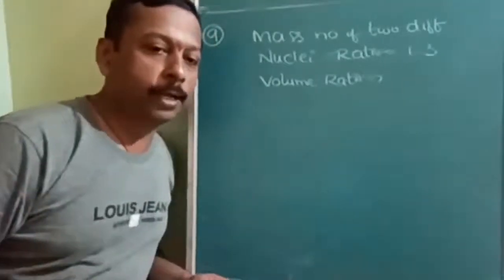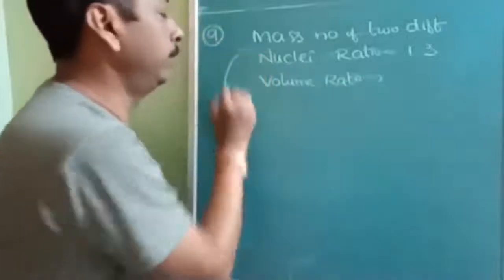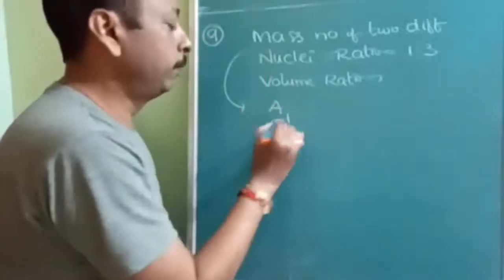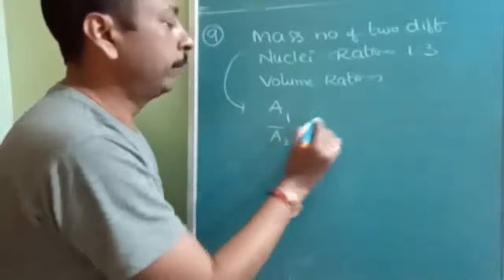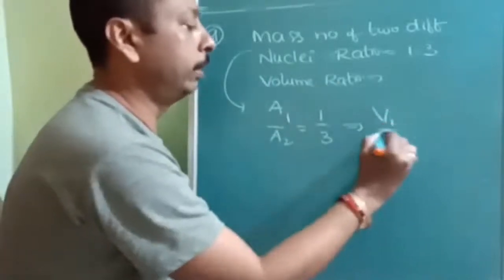Next: the mass numbers of two different nuclei are in the ratio A1 to A2 equal to 1 by 3, then you have to find the volume ratio V1 by V2.